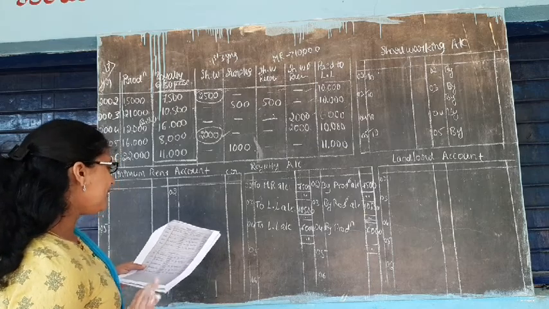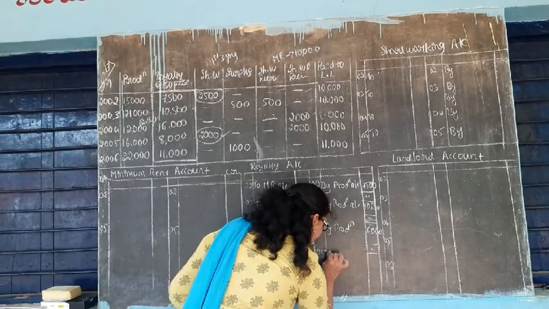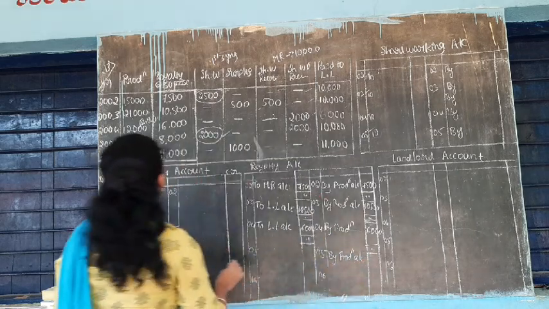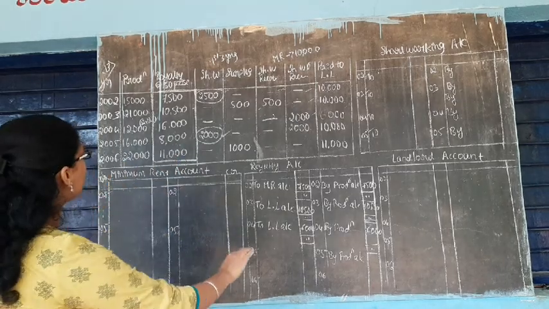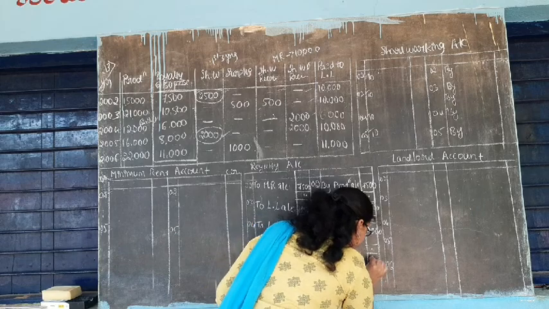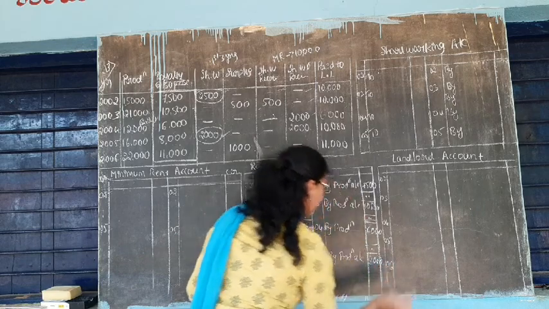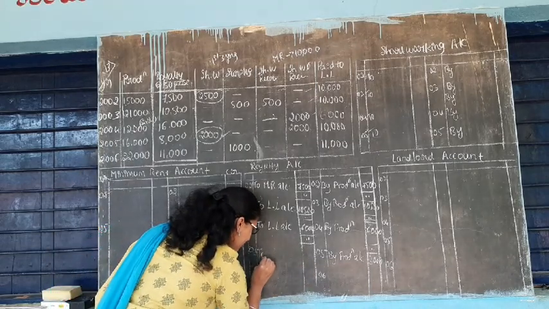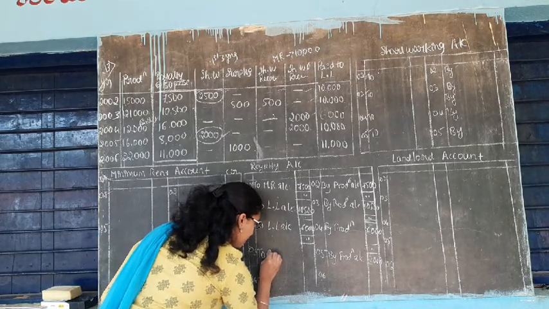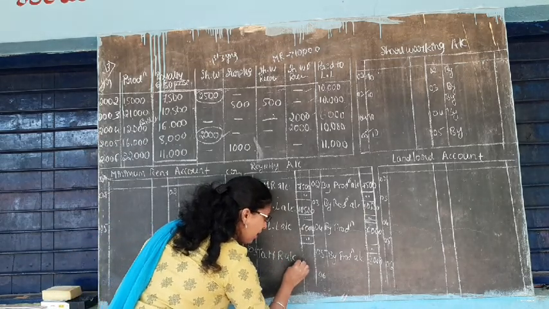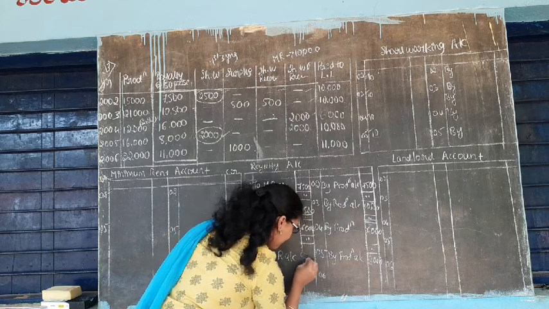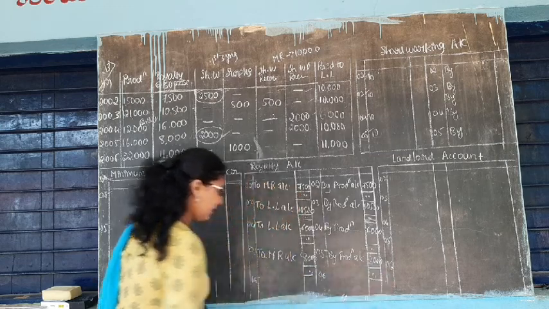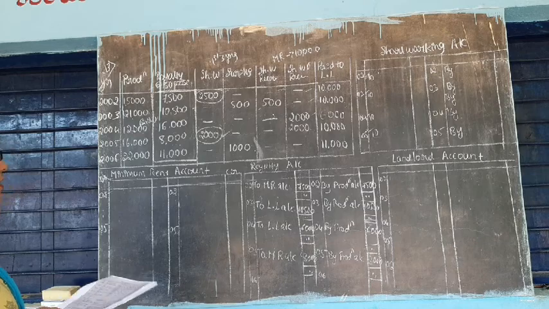So when there is a short working, you have to write first as usual by production account. How much? Here in 2005 production is 8,000. Correct? And here is a short working. So while there is a short working, you have to write to minimum rent account short working of 8,000. Close it. 8,000 and 8,000.